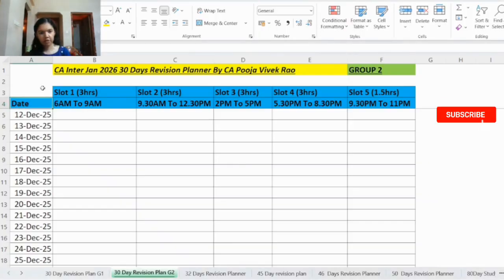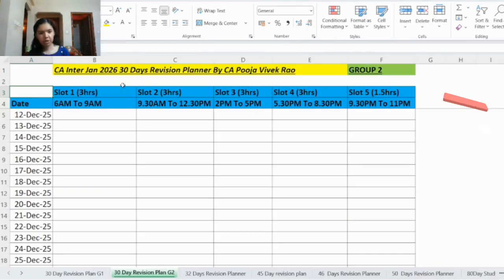So this is the outline of the study plan and we are having 5 study slots here. So slot number 1 to 4 is of 3 hours and slot number 5 is of 1.5 hours. Let's see the timing of these slots now. Slot 1 will be from 6 a.m. to 9 a.m. Slot number 2 is from 9:30 a.m. to 12:30 p.m. Slot 3 is from 2 p.m. to 5 p.m. Slot 4 is from 5:30 p.m. to 8:30 p.m. And slot number 5 is from 9:30 p.m. to 11 p.m. So you can customize these timings as per your study timing.